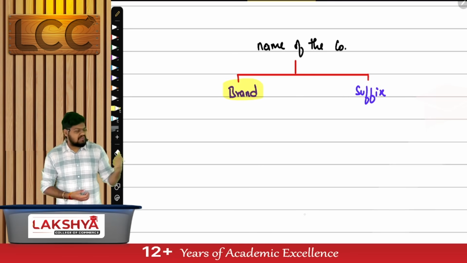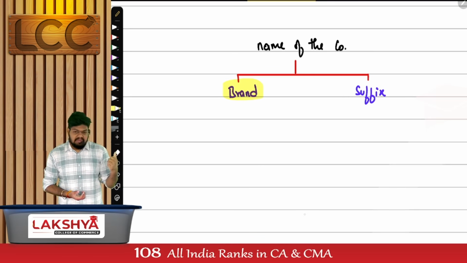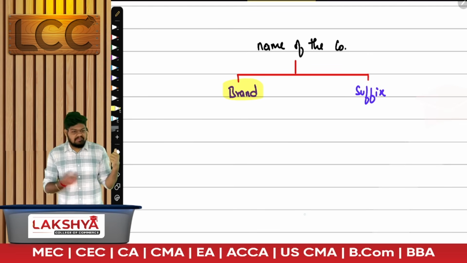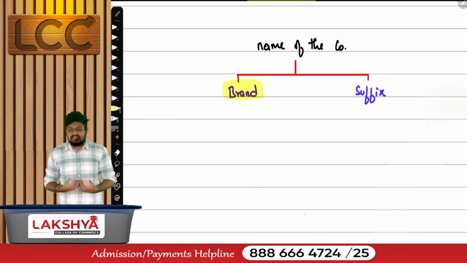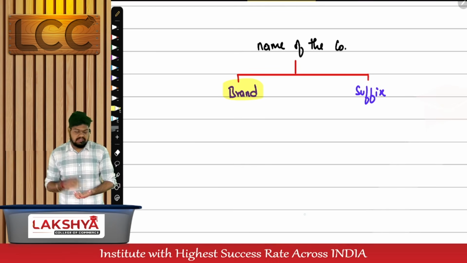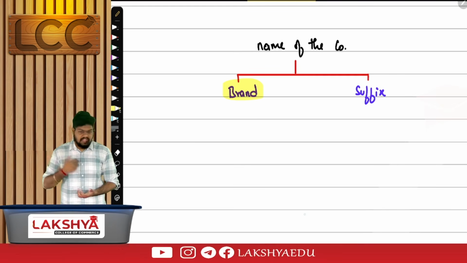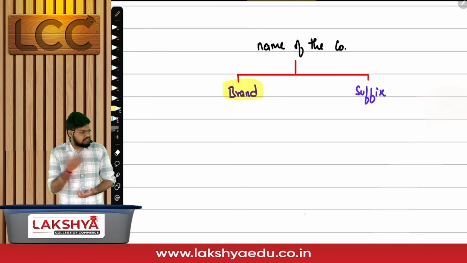Along with the suffix, they'll choose their brand name for being projected in the market. Which is more important for me as a company, brand name or suffix? Brand name. Suffix is not something which I have chosen. I've been given it, based on the type of company. Brand name, I'll select it. I'll choose it. That's what the reservation of name topic is.